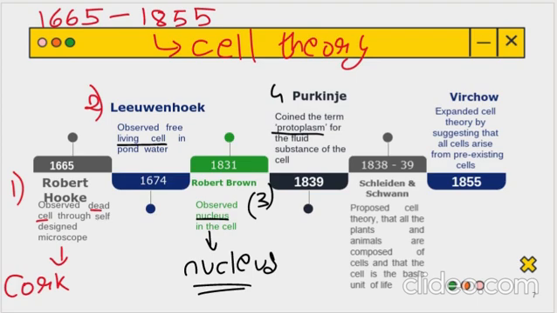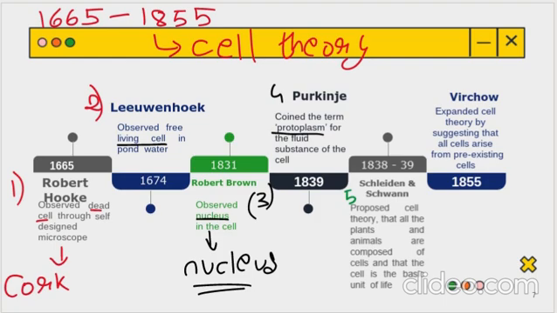After that came the two people to give up the cell theory, that is Schleiden and Schwann. Now Schleiden and Schwann had proposed a cell theory. What was the theory? All the plants and animals are composed of cells, and the cell is the basic unit of life. This was the Schleiden and Schwann cell theory.